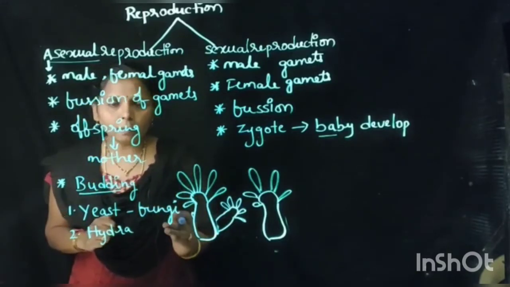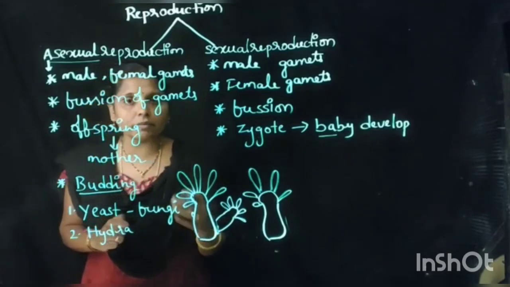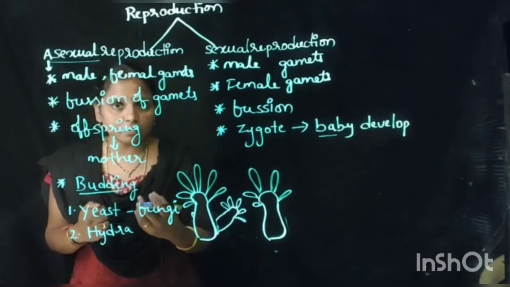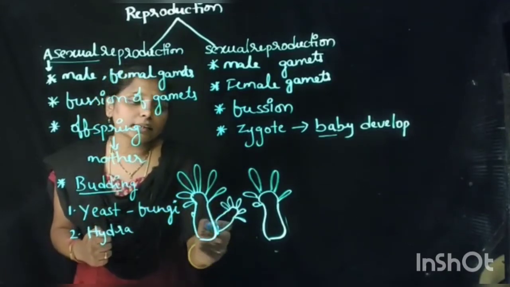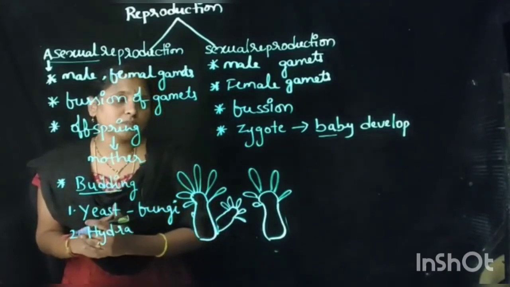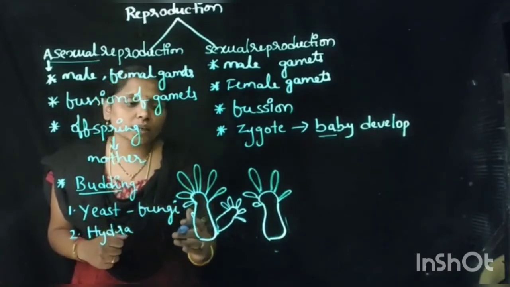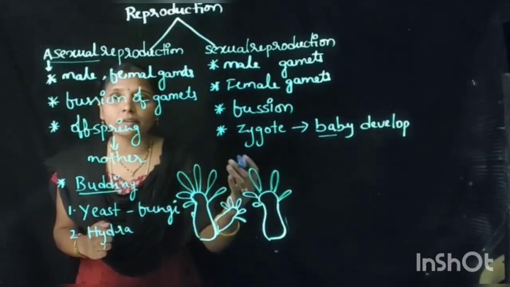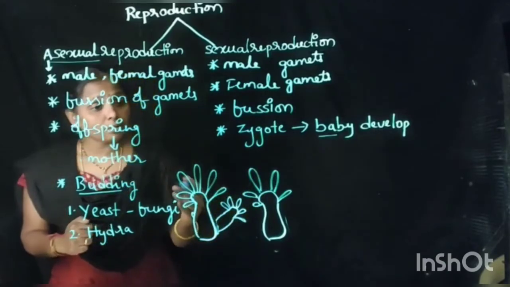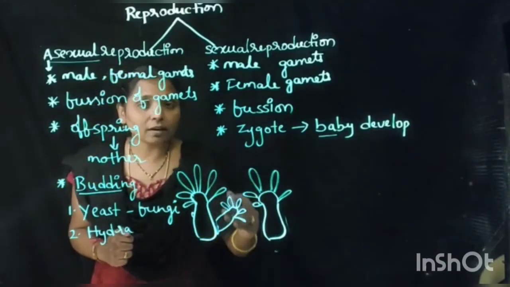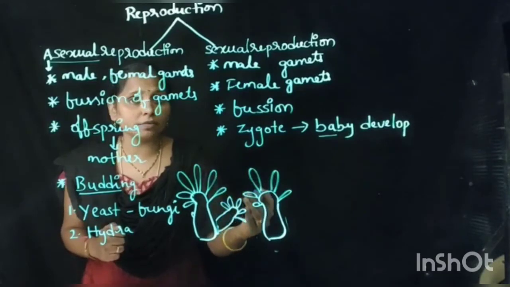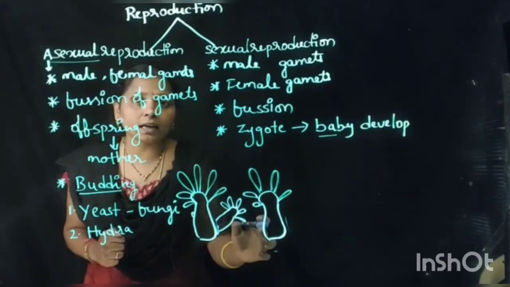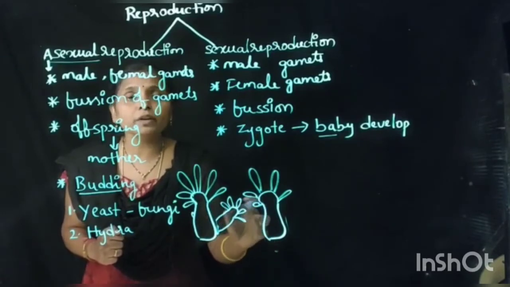Whenever the hydra matures, when it has sufficient energy and materials in its body, it can raise one or two buds on its body. Slowly that bulge-like structure increases in size, and when it gets tentacles and is able to survive individually, it detaches from its mother's body and leads its life individually.